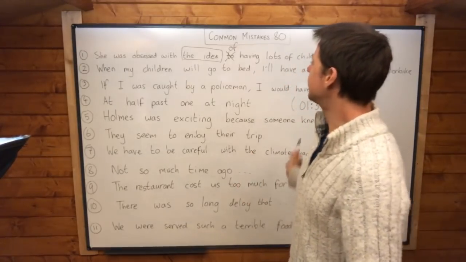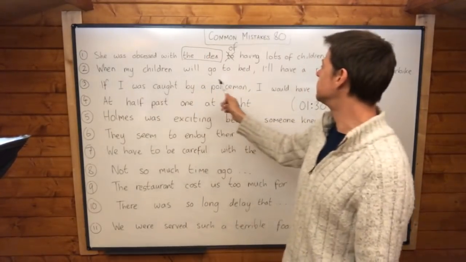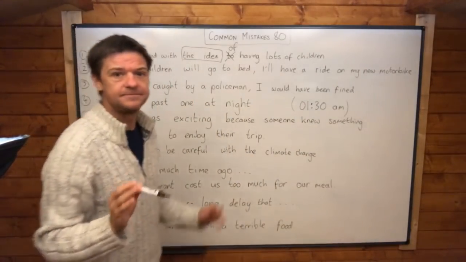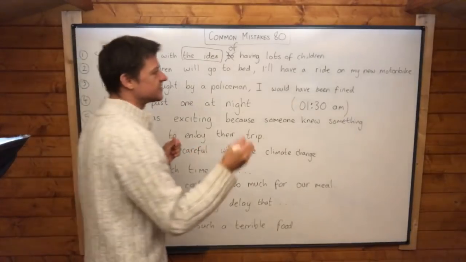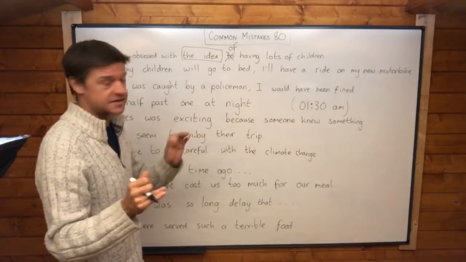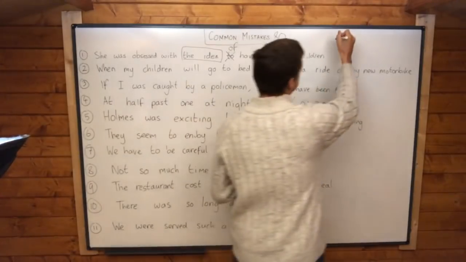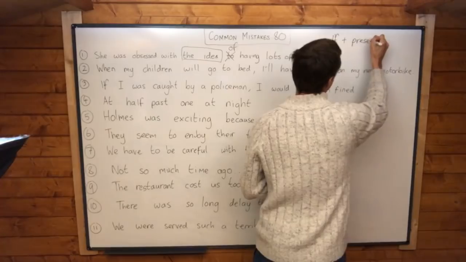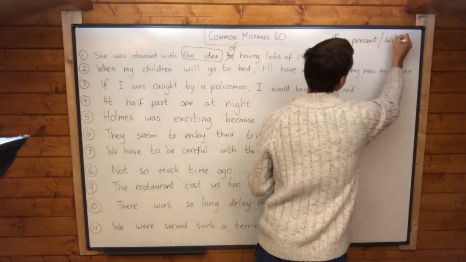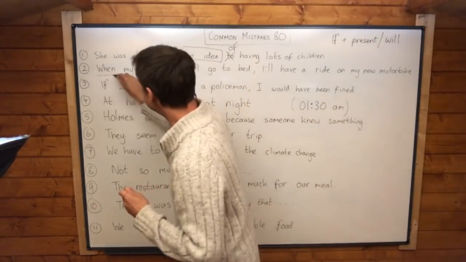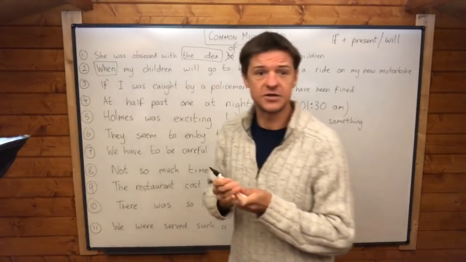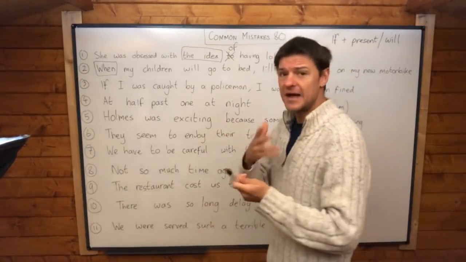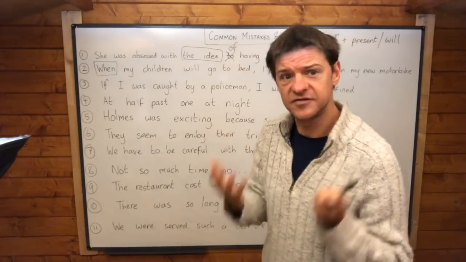Okay, number two. When my children will go to bed, comma, I'll have a ride on my new motorbike. Now the problem here is that this is actually first conditional. You might think that first conditional only starts with if, but that's incorrect. It can start with lots of different subordinating conjunctions, and when is one of those. But it could be as soon as, before, until, any of those ones as well will function as first conditional